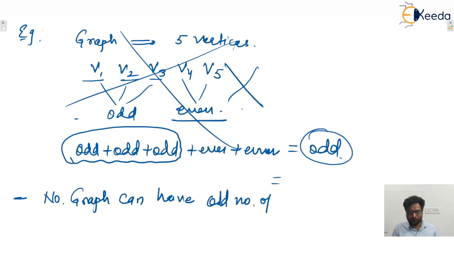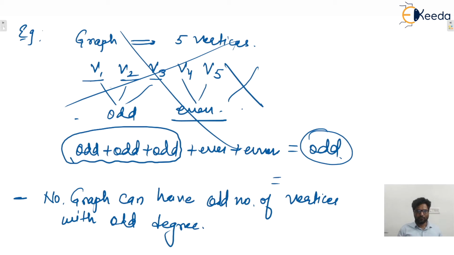No graph can have an odd number of vertices with odd degree, isn't it? I hope this one is clear to everyone. Okay, so moving to the next one.